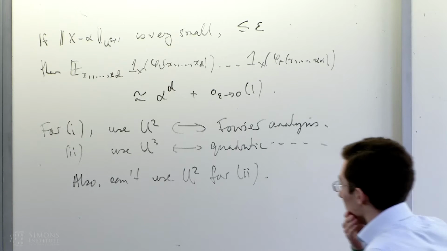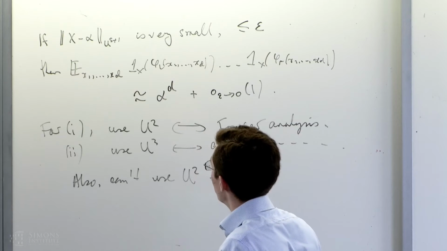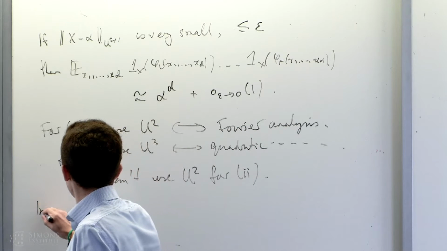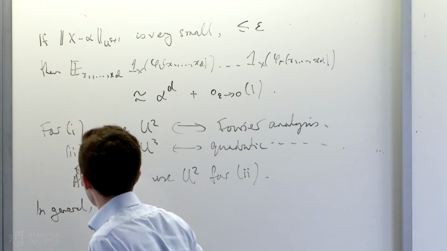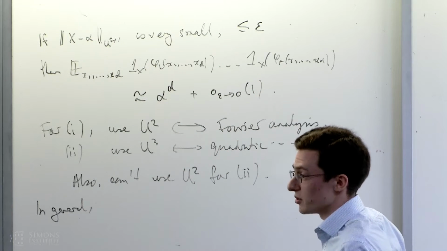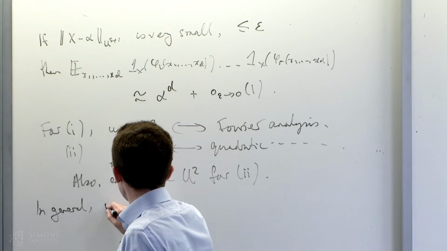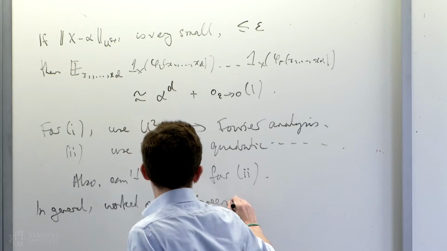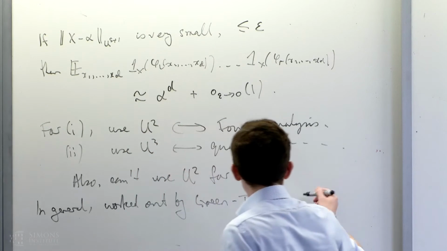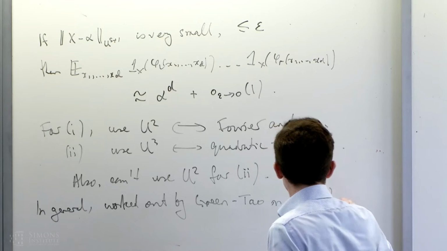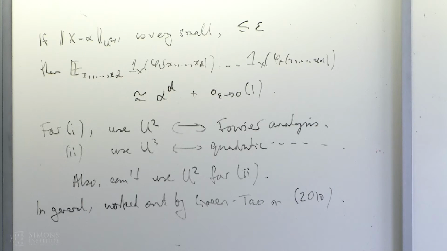Okay, so the kinds of questions, maybe I should say first that in this general case, the question of, can I get this kind of control over these types of configuration counts using one of these Gowers norms? This was worked out by Green and Tao in their work on linear equations in primes, 2010 or something. It's not a deep statement. It's basically just saying, take the Cauchy-Schwarz argument you do and figure out what it tells you.